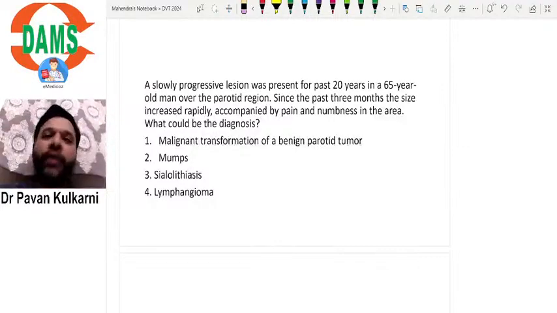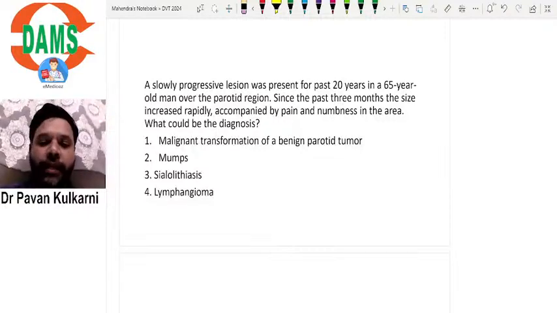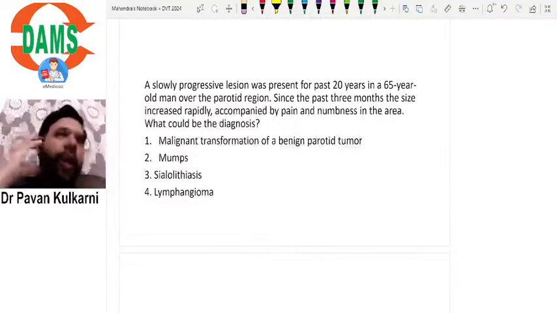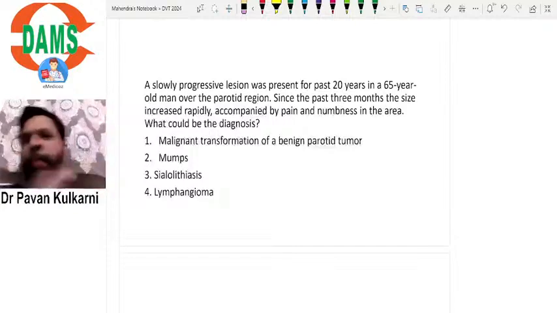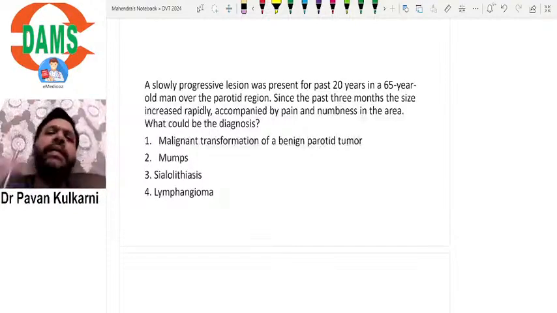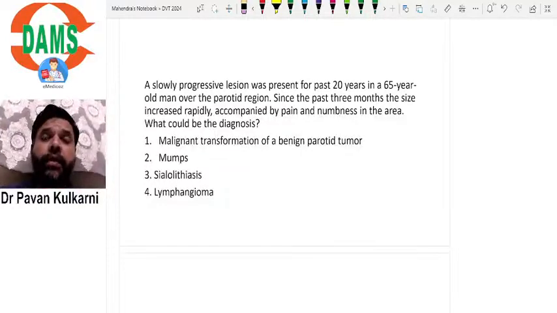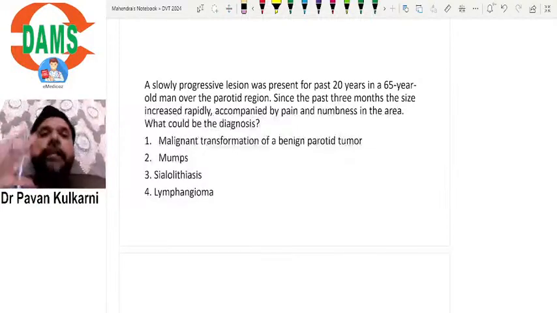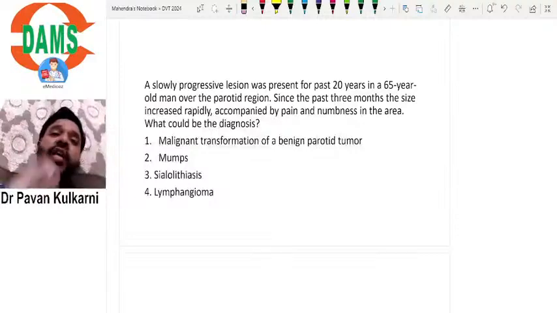Whenever there is any parotid tumor, for example pleomorphic adenoma, it normally will be slowly growing. It will not be painful. There won't be any numbness or paralysis. But suddenly when a patient complains of pain, numbness, increase in size, hardness, and fixity, the tumor is fixed and you are not able to move it, that indicates that some malignant change has occurred in the pleomorphic adenoma.